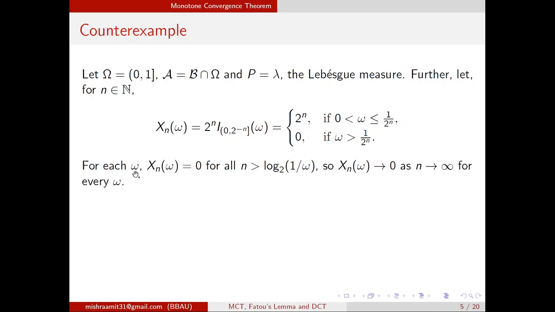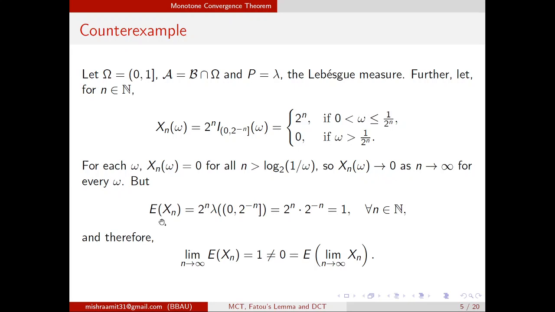So for each omega, Xn(omega) is 0 for all n which are bigger than log base 2 of 1 by omega. So that means when n is very large and omega is fixed, n will always cross this number, because there are natural numbers which can cross any real number. So for large n, Xn(omega) will become 0. So Xn(omega) will converge to 0 as n goes to infinity. If I define X(omega) to be identically 0, then we are saying that Xn(omega) converges to X(omega), where X(omega) is identically 0.